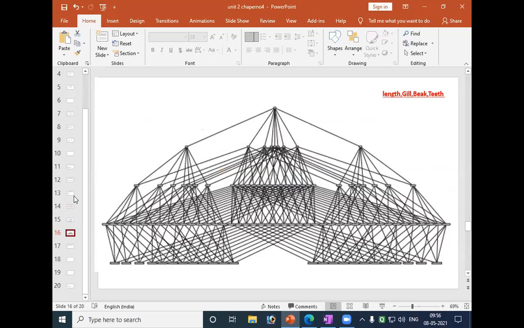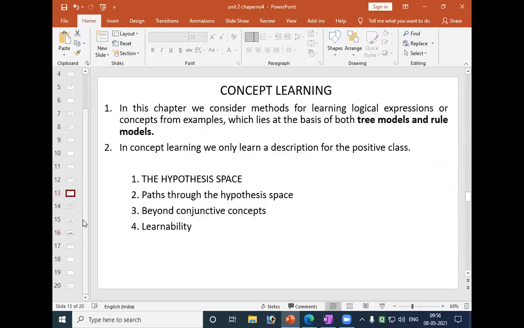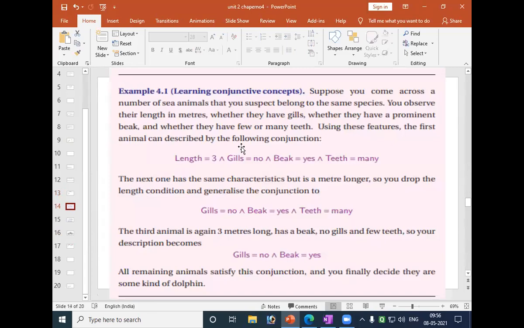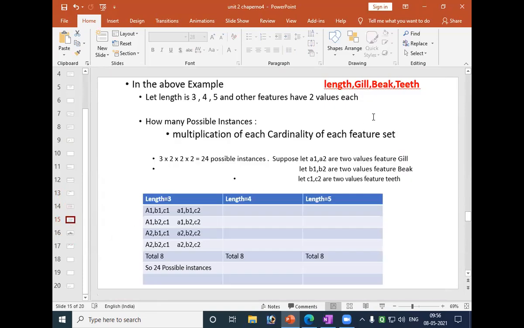Now, hypothesis space means the possible values, my dear friends. You can see the example here.